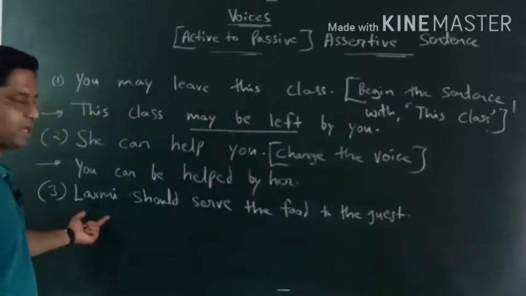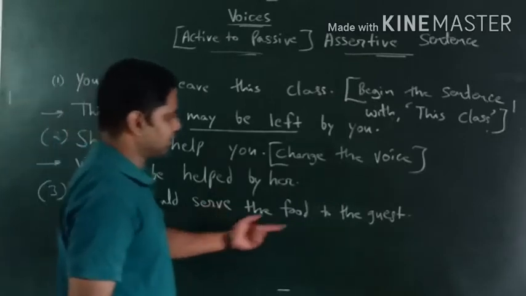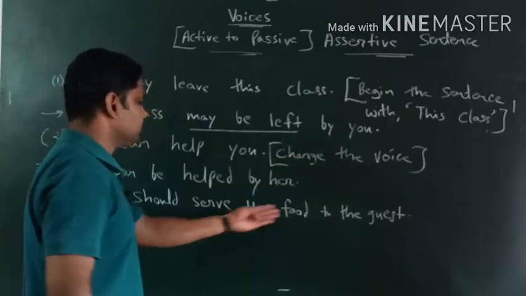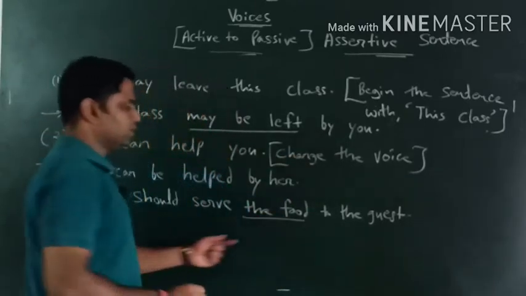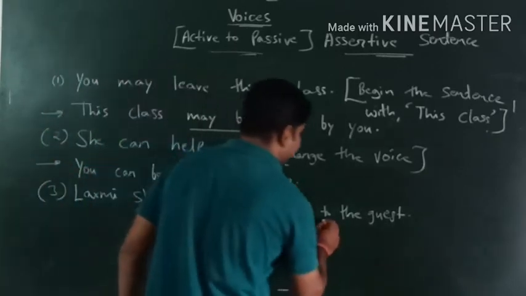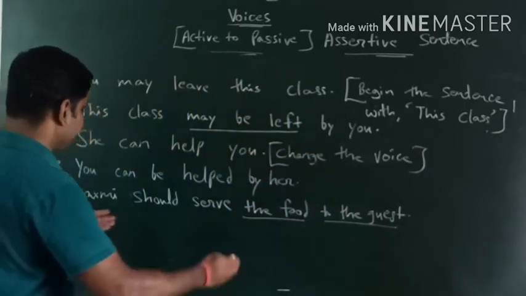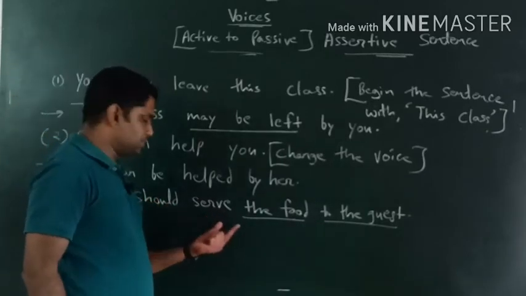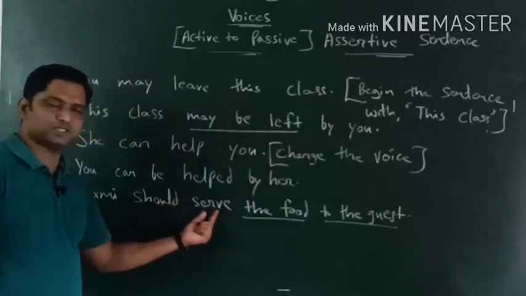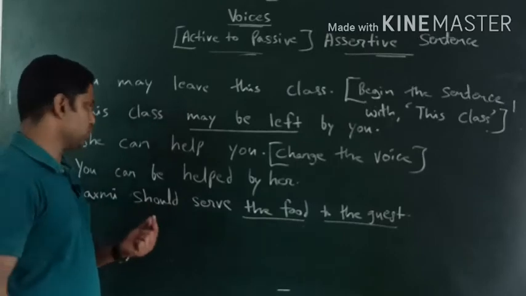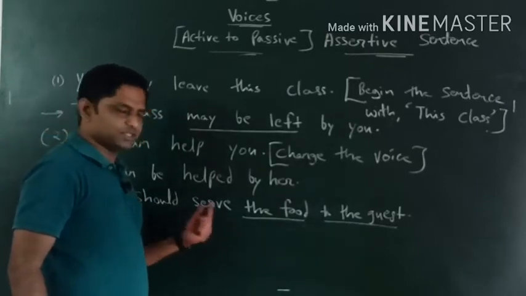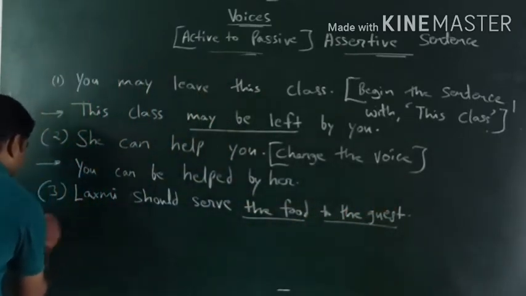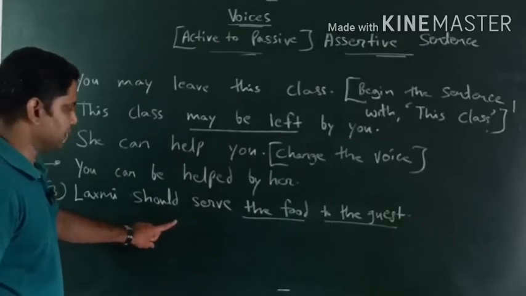Okay, so this is the sentence I have written, and suppose in the bracket we get: change the voice, or rewrite the sentence beginning with the food. The food is an object, a direct object, right? And to the guest is considered a complement. So Lakshmi is the subject, should is a modal auxiliary verb, serve is an action verb. Always we will get the first form of the action verb after every modal auxiliary verb. So we have everything. Let's do how we can convert from active to passive.